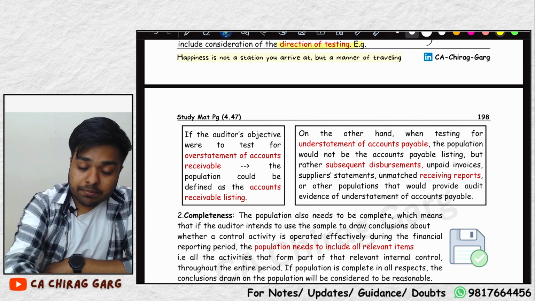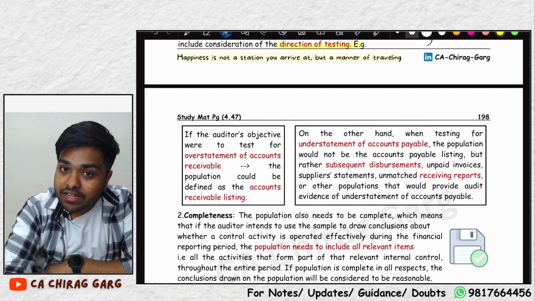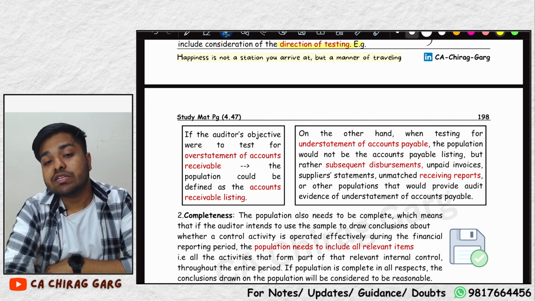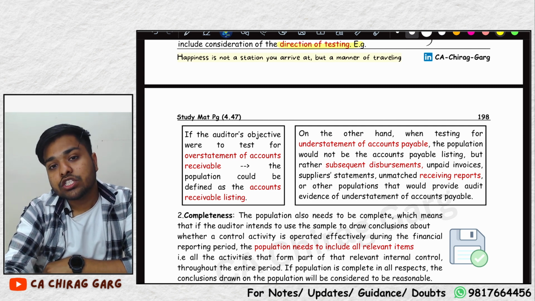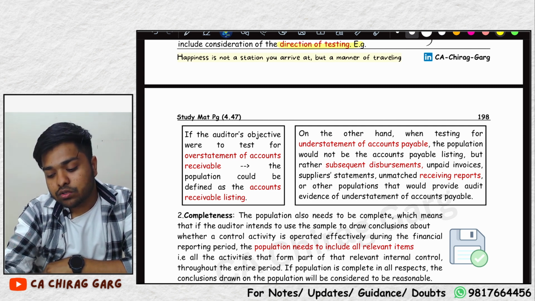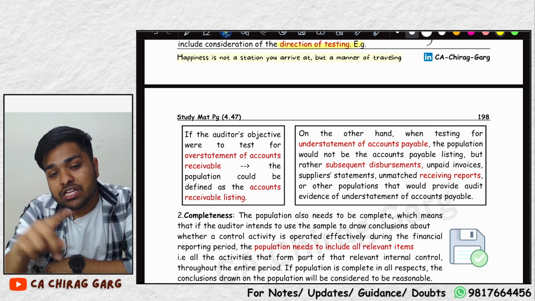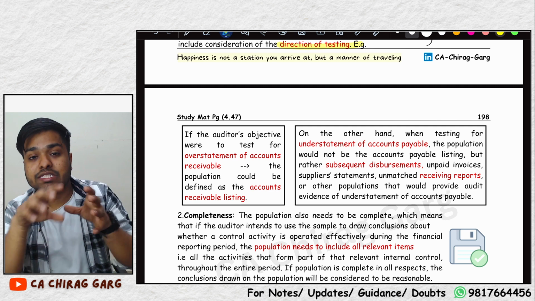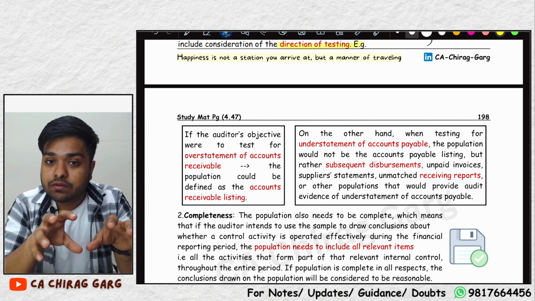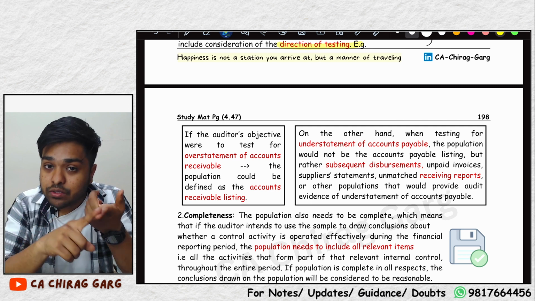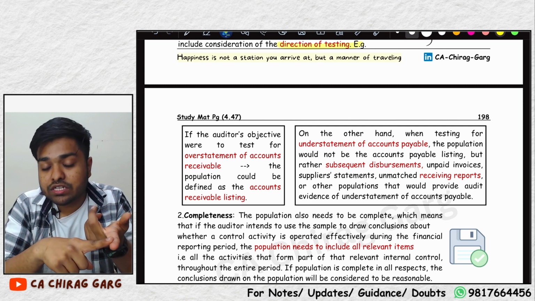If somebody has sent goods, then it must have arrived at your gate and there must have been some entries of it. So if the goods receipt note register is showing 10 notes and your creditors are showing 7 creditors, you can inquire about that and you can know that there are some missing creditors. So here what population did you check? Subsequent disbursement register, gate receipt note register.